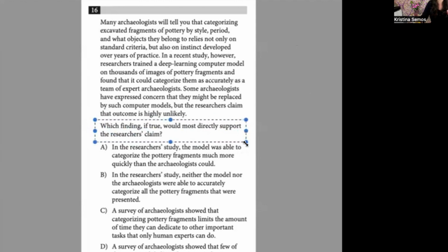So you want to know what your task is. So you want to read this question stem first before you then go and read the text and figure out what in the world this person or this author believed, what is their claim, and then decide, well, what type of thing would support it or contradict or weaken it, right? So that is the third thing that I predict you will find on the October 5th digital SAT.